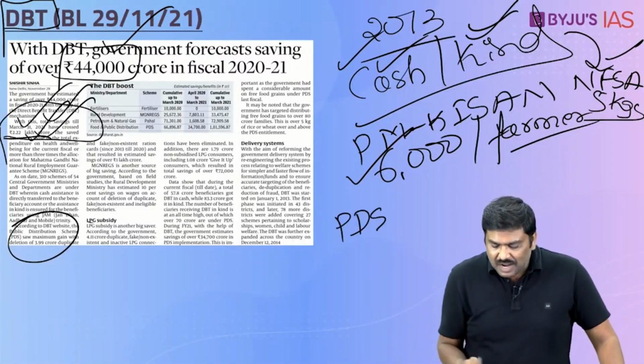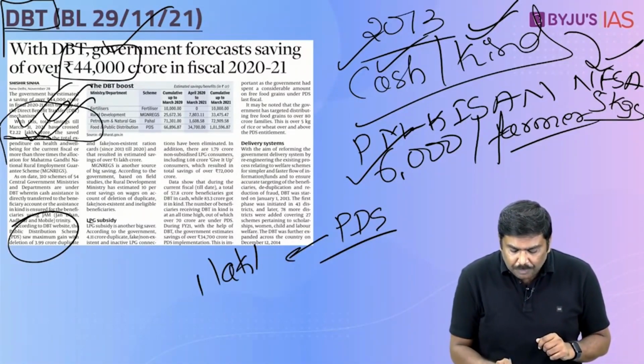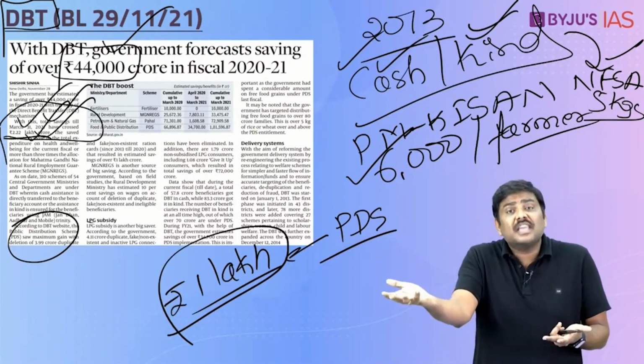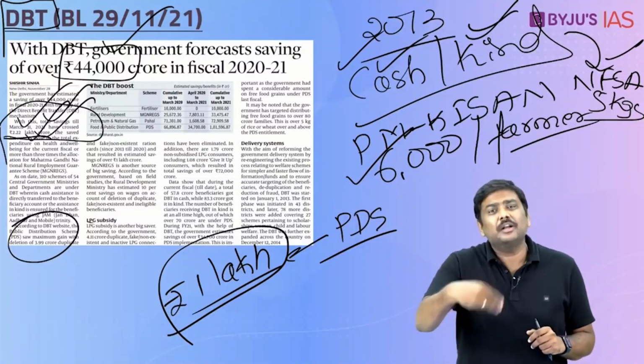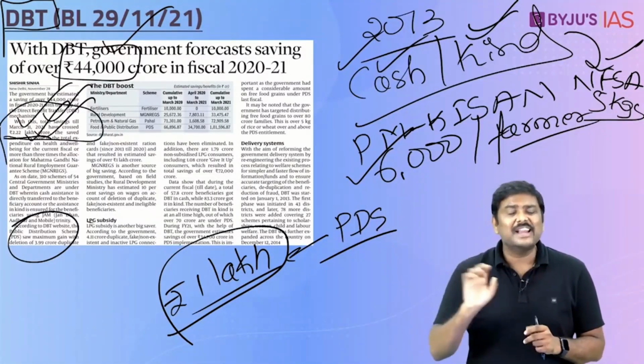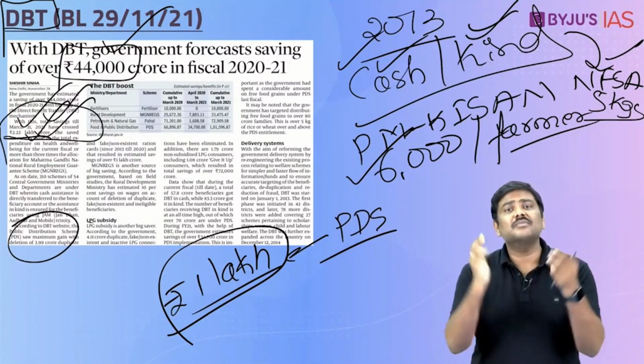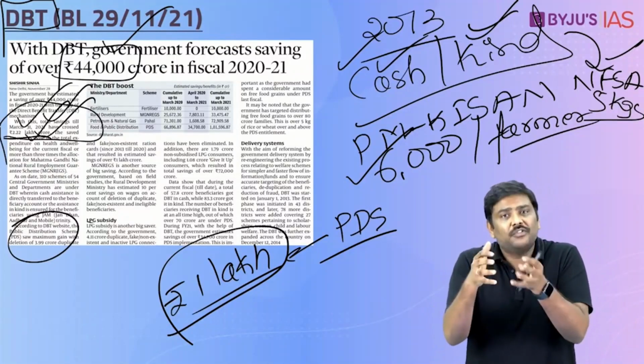And using the public distribution system, the article says the government of India saved more than 1 lakh crore rupees worth of subsidies under this particular scheme. Now, how is this scheme beneficial for the government? The duplicate beneficiaries will be identified and weeded out. Fake cards will be weeded out. The beneficiaries are going to be identified. The leakages in the system will be plugged. Because of all of this, obviously the government expenditure in the form of subsidy will be lower.